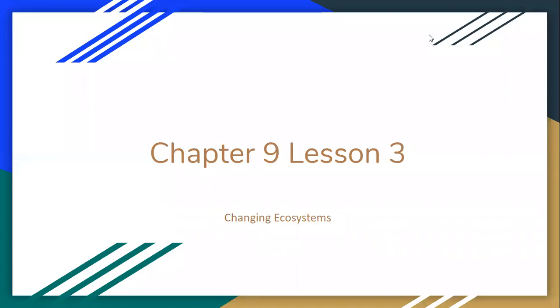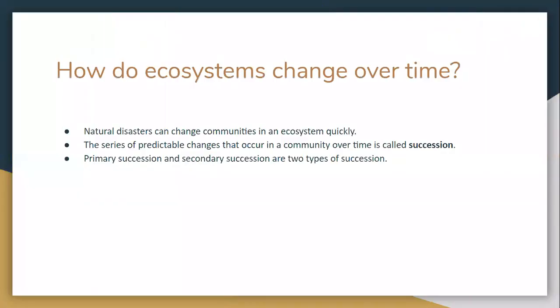Today we're going to discuss Chapter 9, but more specifically Lesson 3, the changing ecosystems. First of all, we're going to discuss how do ecosystems change over time. So natural disasters can change communities and the ecosystem quickly. Even without a disaster, communities still change.